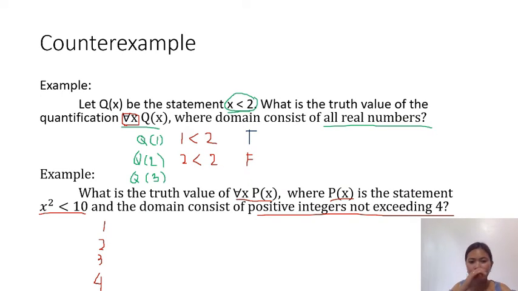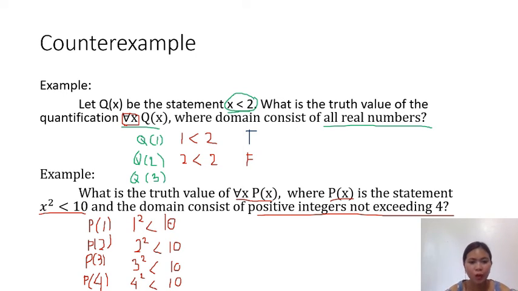Okay. So let me just write this out. Since our predicate is p of x, so this is p of 1, p of 2, p of 3, p of 4.